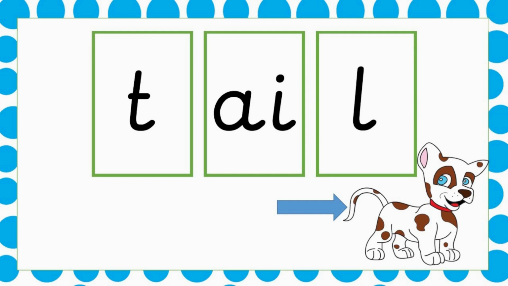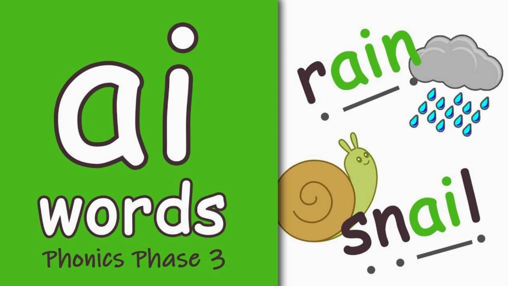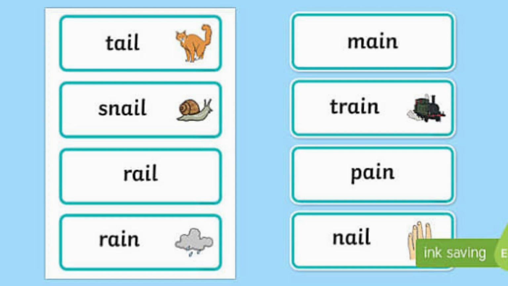Here is an example. You say the phonics of t, a, l. T and L are separate phonics and A and I come together to make the sound of a. T, a, l, tail. Like rain, like snail. Here are some more examples with the sound a: tail, snail, rail, rain, main, train, pain, nail.